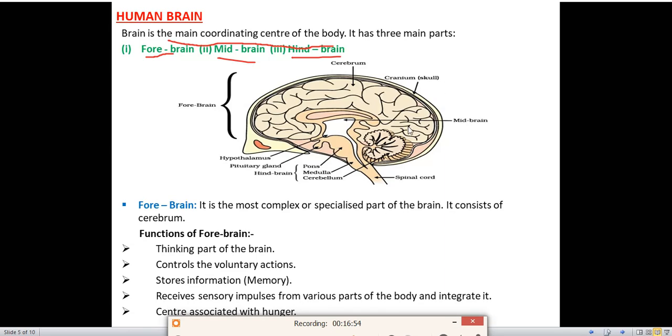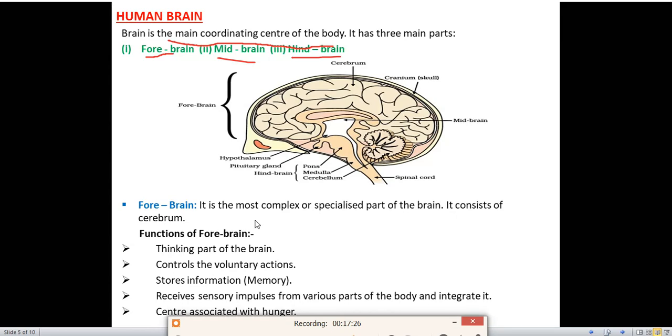Now have a look at the brain structure. In the forebrain, what do we have? Cerebrum. The cranium, we call it the skull. It protects the brain from any injury. Cerebrum we have, midbrain is there, hypothalamus, pituitary gland is present. The hindbrain has parts: pons, medulla and cerebellum, and this is called the spinal cord. The hindbrain has 3 parts: pons, medulla and cerebellum.